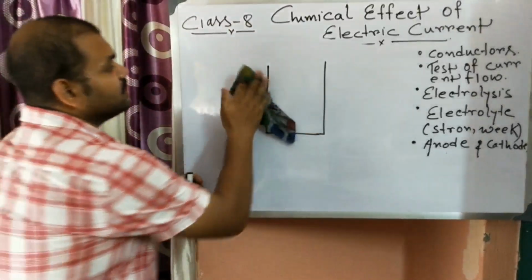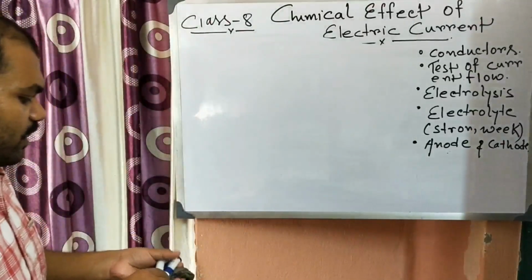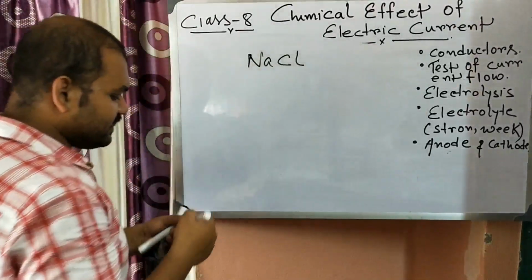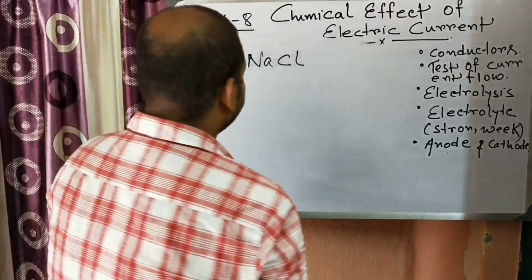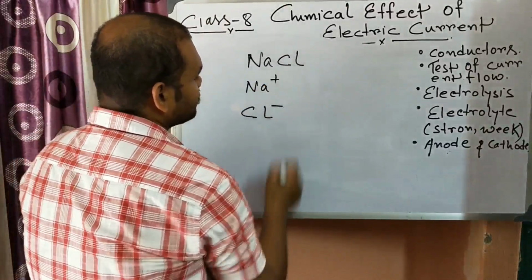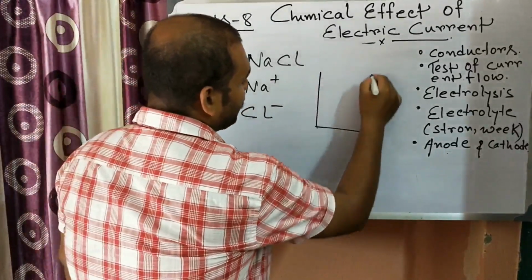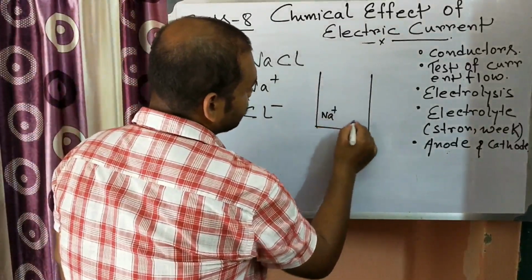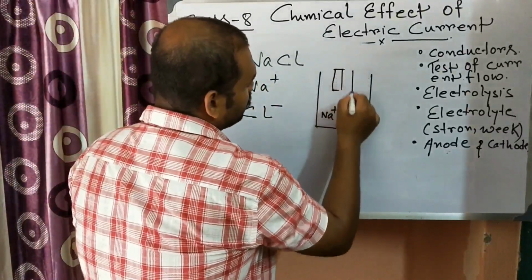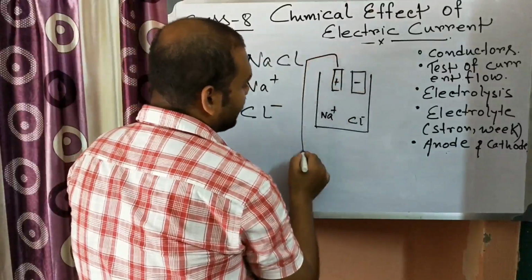Okay, now let us show the electrolysis of NaCl. NaCl dissociates into two ions, Na plus and Cl minus. So whenever electricity passes through the NaCl, what happens at that time? There are Na plus ions and Cl minus ions. There is an anode and a cathode. Suppose this is the anode, which is positively charged, and this is the cathode, which is negatively charged.